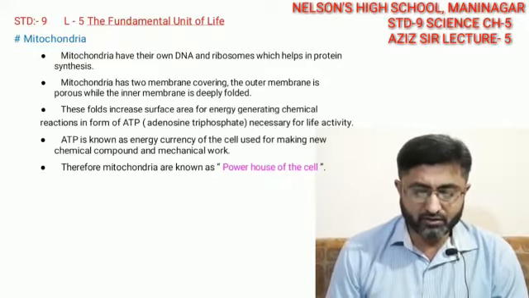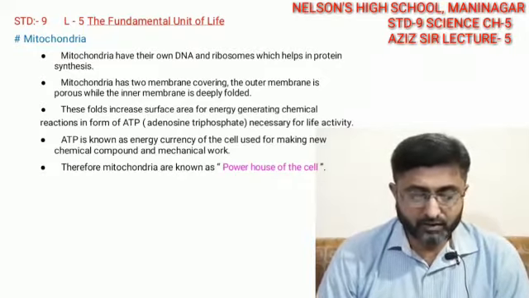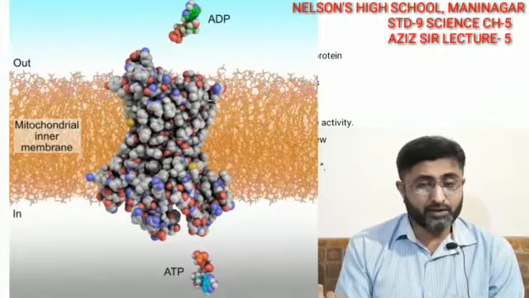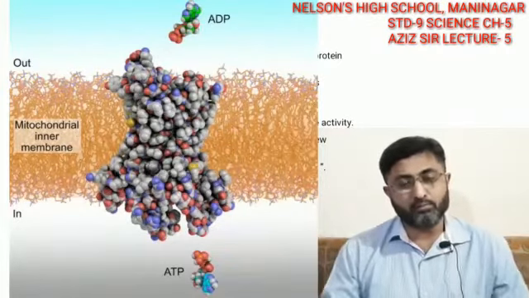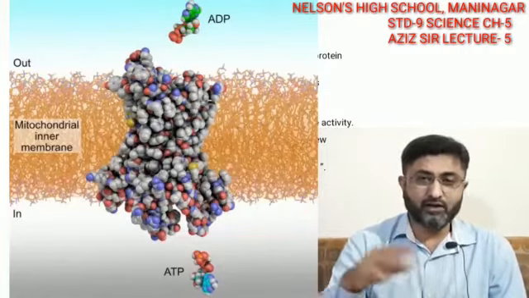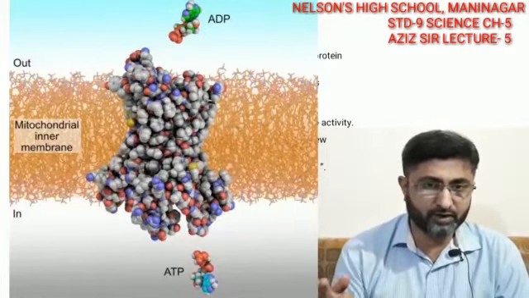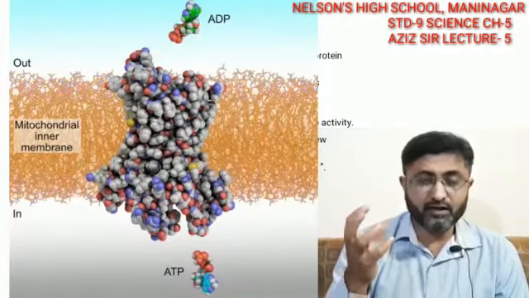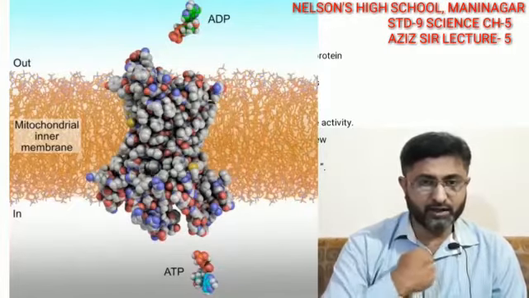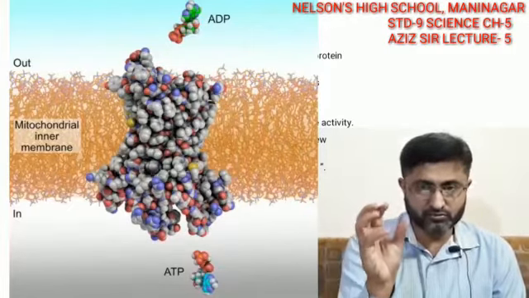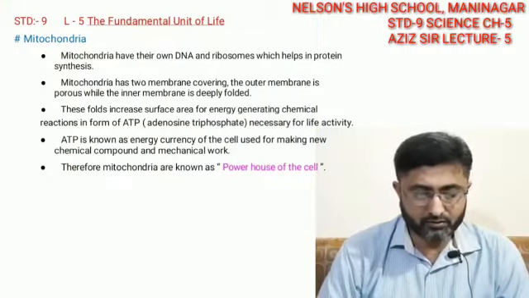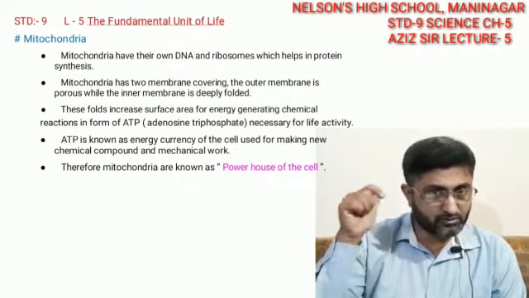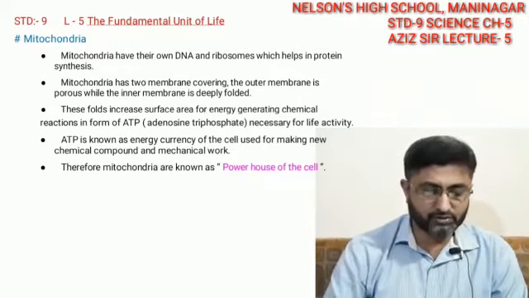ATP, as you have heard, is adenosine triphosphate, necessary for life activity. ADP, that is adenosine diphosphate, combines with a phosphate and turns into adenosine triphosphate, that is 3 phosphate molecules from 2 phosphate, and energy is absorbed in doing so. That's why ATP is nothing but a kind of energy resource. It absorbs the energy, and this absorbed energy is stored in ATP. So it is very useful for the cell to perform different metabolic activities. And it is manufactured in the mitochondria, where this process is going on.